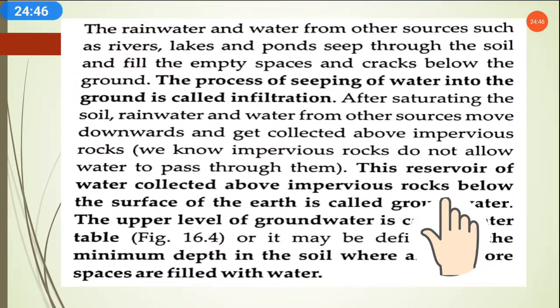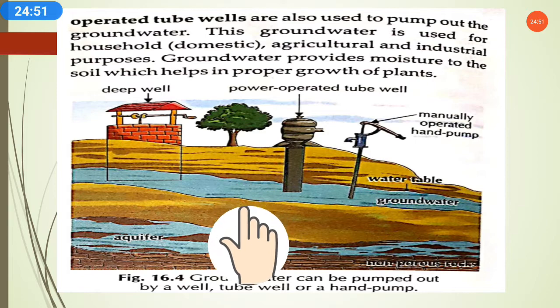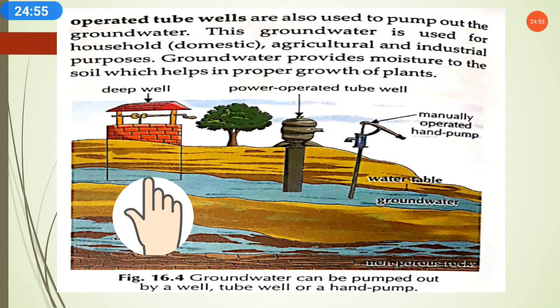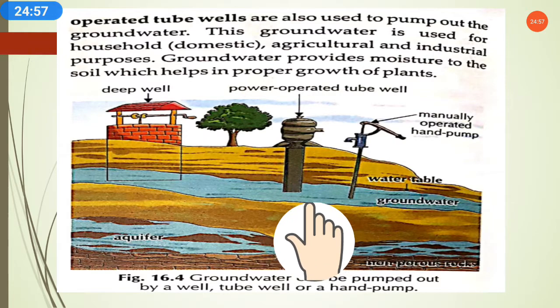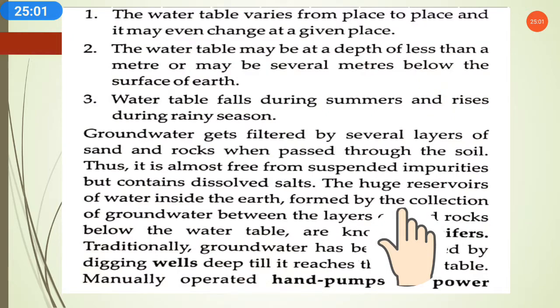As we can see through the picture here, when you go down, above the impervious rock there will be a layer of water, and this water layer is called groundwater. Okay, then here